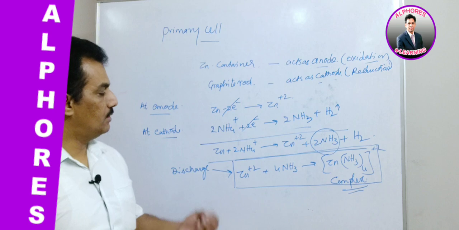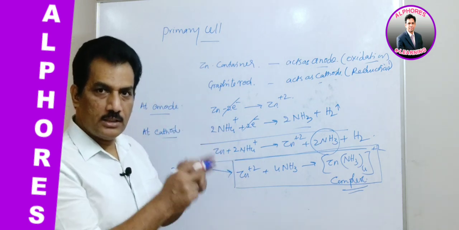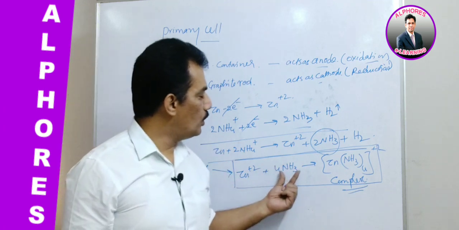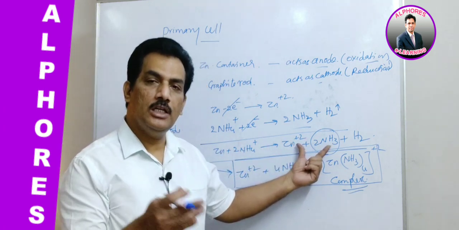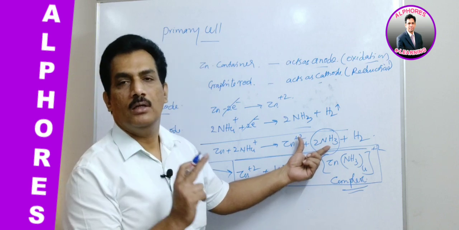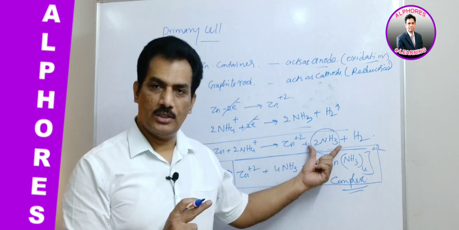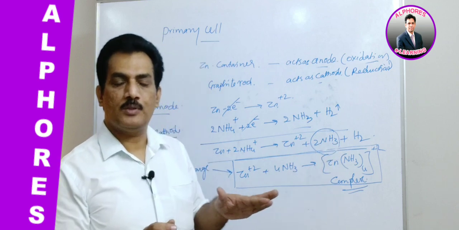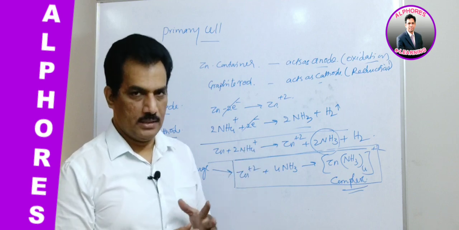Why does it happen? Because this zinc, which is present as a container, that is the metal sheet, will react with ammonium. This cell reaction will happen automatically because the zinc metal sheet is present around it and will go for this type of reaction, and thereby the lifespan of this primary battery is very less.